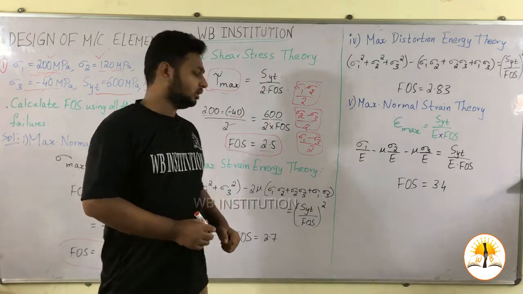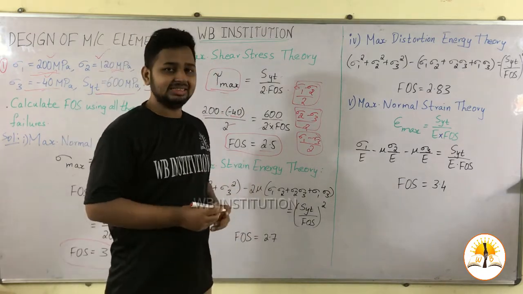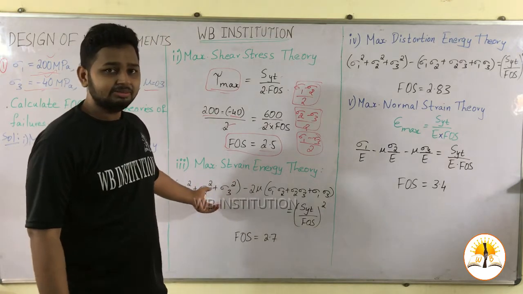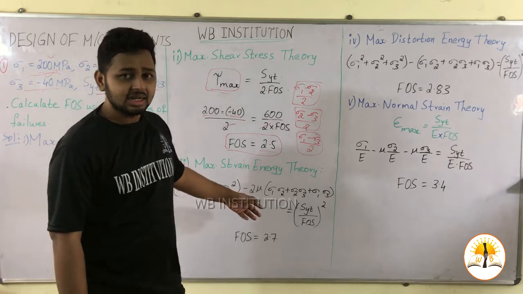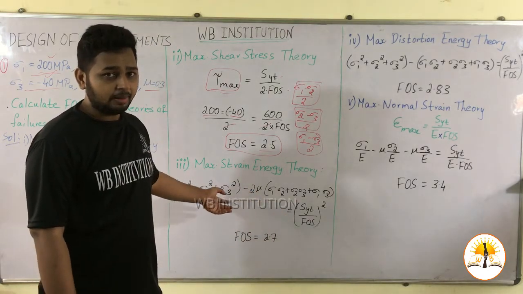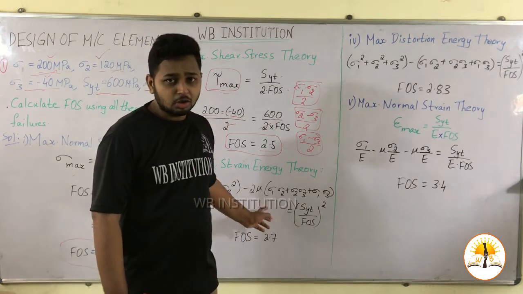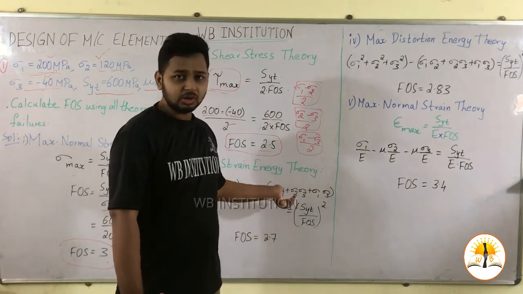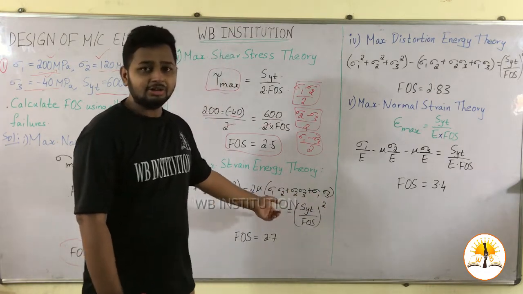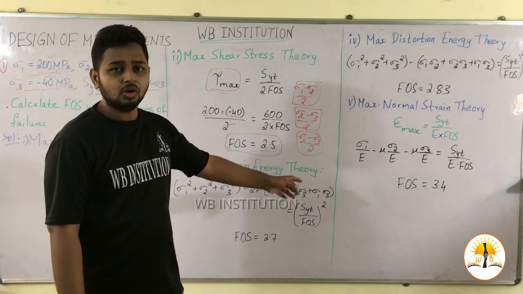Next theory of failure is maximum strain energy theory. In this theory, the relation between the normal stresses and the yield strength is given by sigma 1 square plus sigma 2 square plus sigma 3 square minus 2 mu into sigma 1 sigma 2 plus sigma 2 sigma 3 plus sigma 1 sigma 3 is equal to SYT divided by FOS whole square.